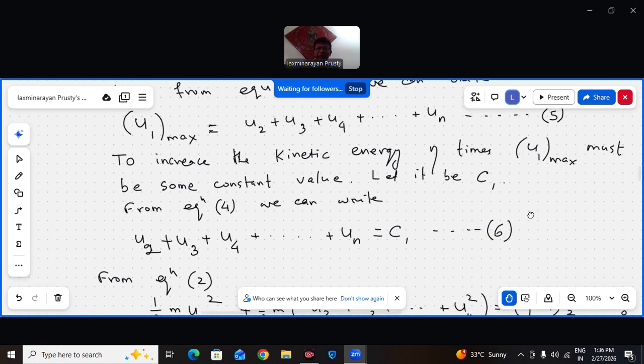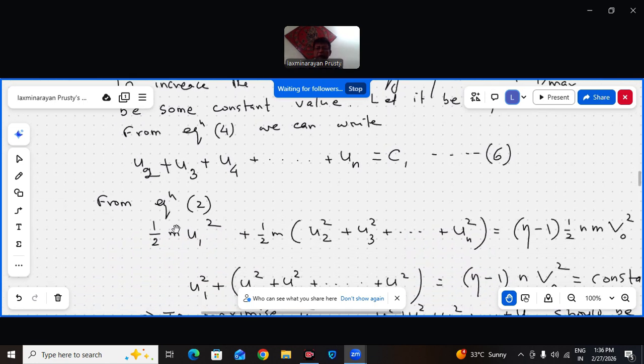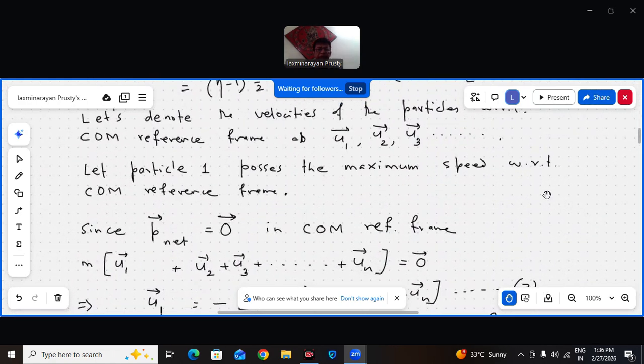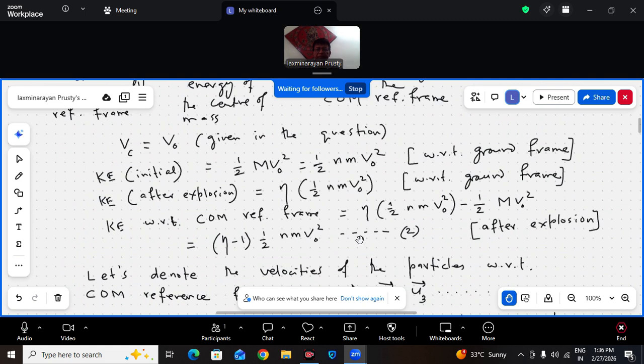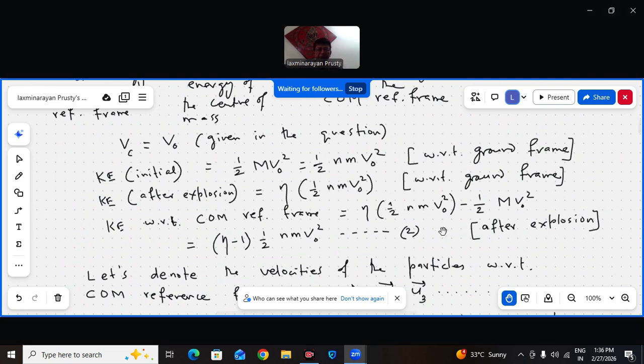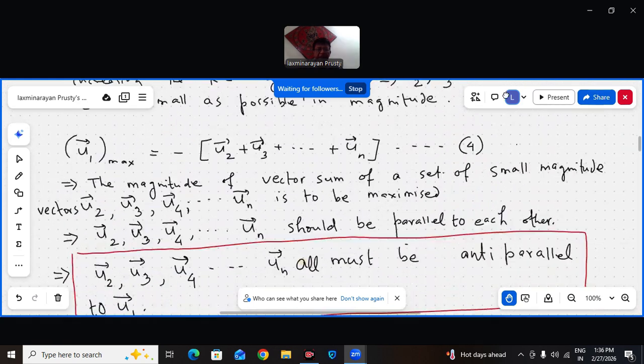Okay, so half m U1 square plus half m into U2 square up to UN square is eta minus 1 times half n m V naught square, that is from equation 2. Equation 2 is this. This is the kinetic energy with respect to center of mass.